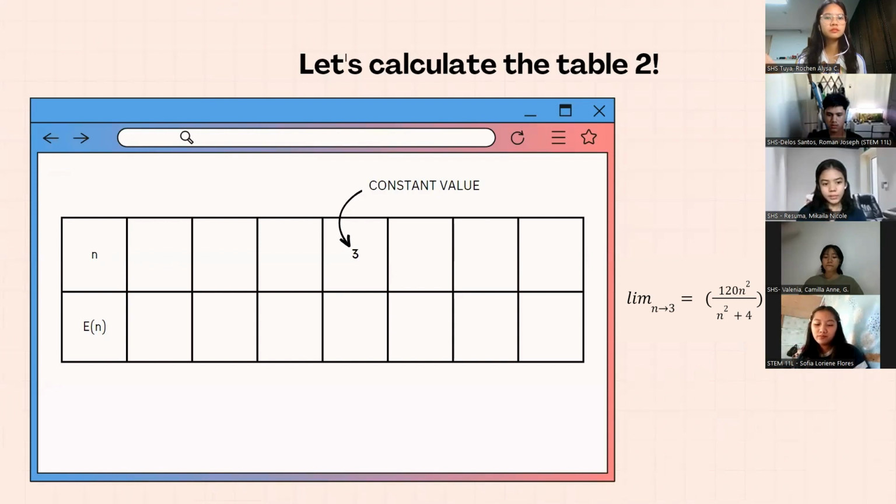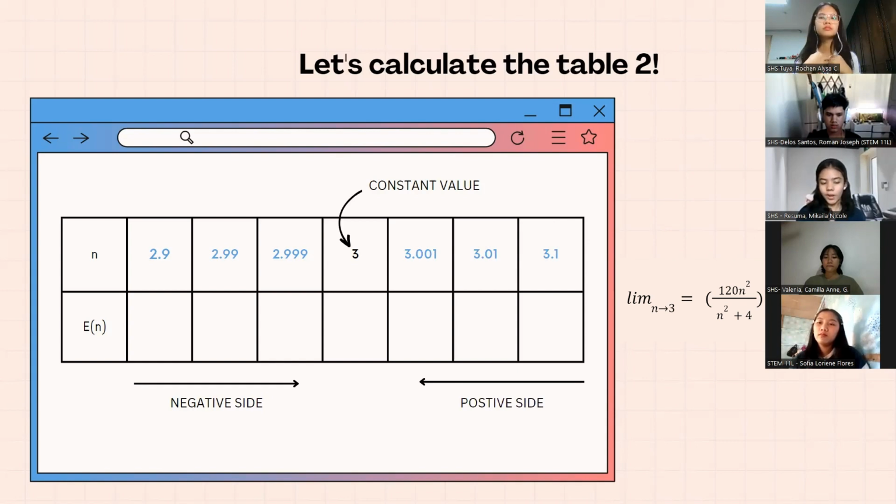To evaluate the limit of the function 120n squared over n squared plus 4, as n approaches 3, we will use the table of values. Our n value has a limit of 3 and that will serve as our constant value in the table. We will just follow what we did in our first table, which is to identify the variables closest to our constant. So from our negative side, we have 2.999, 2.99, and 2.9. And on our right side, we have 3.001, 3.01, and 3.1 values.